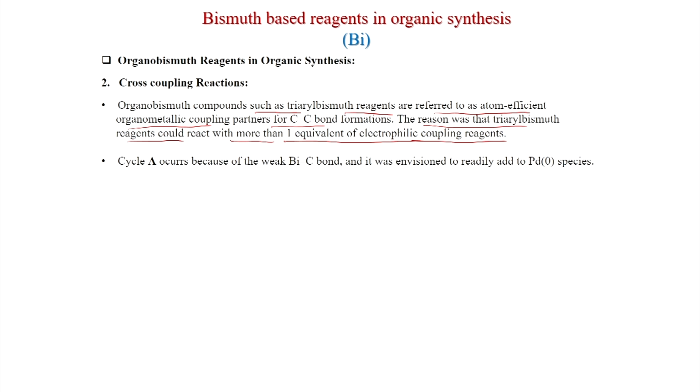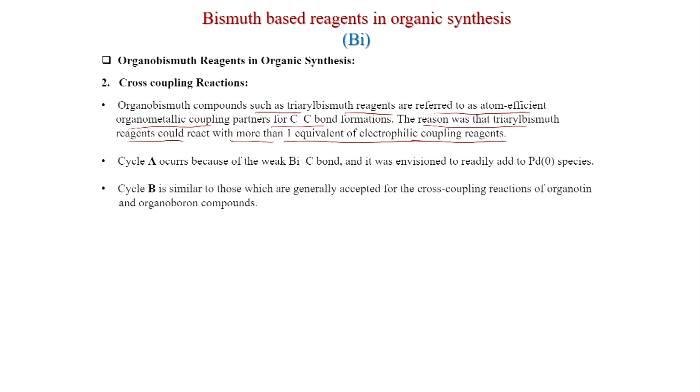and this is the proposed cycle, the cycle A. So, this is the cycle A. The oxidative addition is happening first in cycle A: palladium adds to R-Bi, because this bond is very weak. We have already told that the bismuth carbon bond is weak, that is the explanation here. The cycle A occurs because of the weak bismuth carbon bond, and it was inefficient to readily add to the palladium 0 species to generate this.